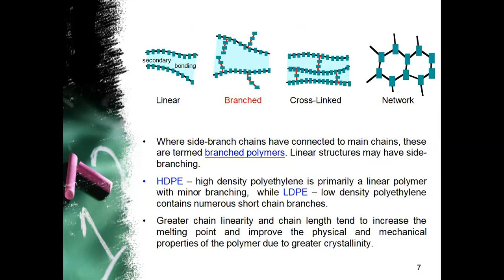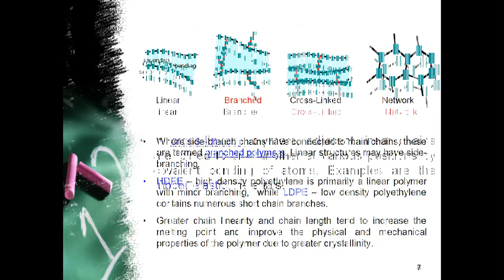In branched polymers, side branch chains are connected to the main chain. For example, HDPE stands for high density polyethylene, which is a linear polymer with small branchings, while low density polyethylene contains short chain branches but in various numbers.